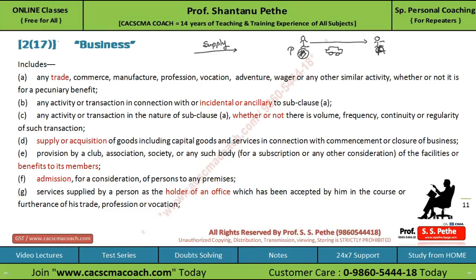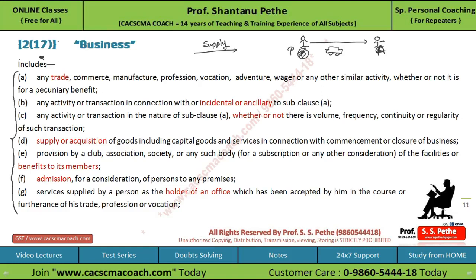The definition of business is given as an inclusive definition because it starts with 'it includes'. So all these activities will be treated as business without any doubt, and apart from these activities, certain other activities may also be covered under the scope of business. Now the list is long, so you have to remember the keywords.